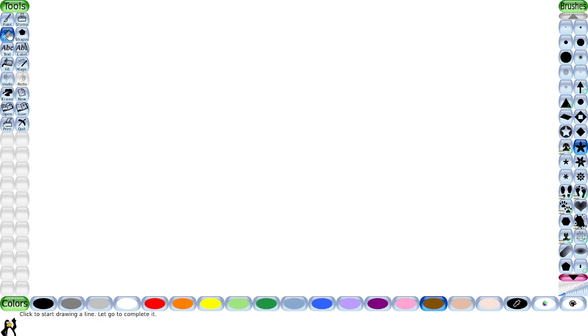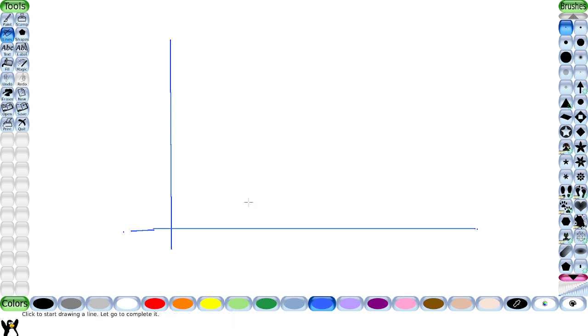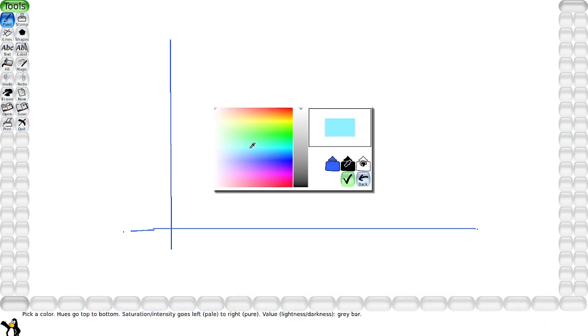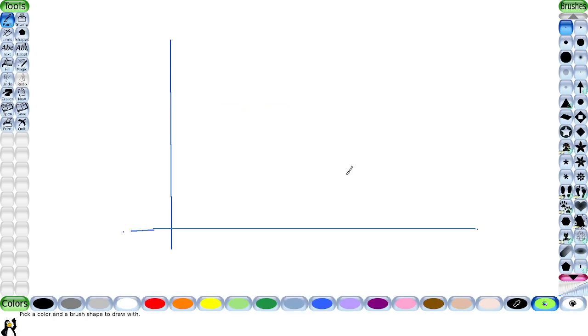So let's draw this again. Let's get blue. Okay, blue. All right, so let's redraw that graph. What color am I going to choose? Oh, I like this color. It's kind of like a lime green. Let's redraw it. Very inaccurate at this point, but we're trying to just get the idea across. Okay, so we have our time.